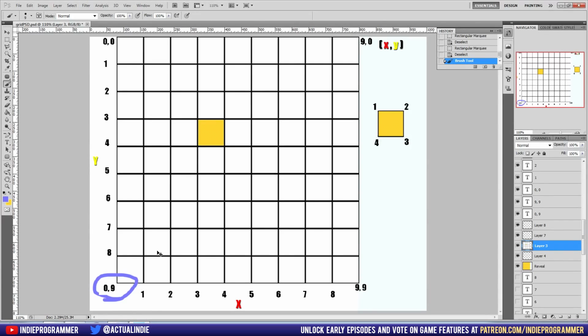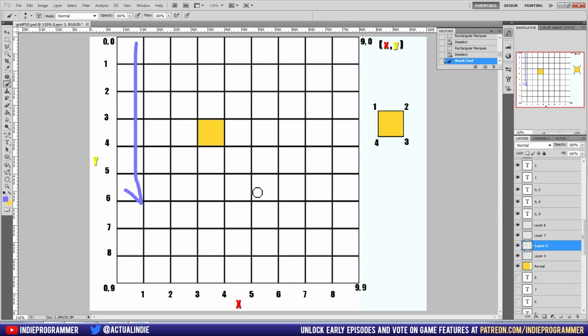It's 0, 9, or 0 and the height of our screen. 0, 0 starts at the top left of the screen. So when y increases, it's going down. That's not very familiar from algebra; it's more a programming and game programming thing. So when y increases, we're bringing y down towards the lower end of the screen.